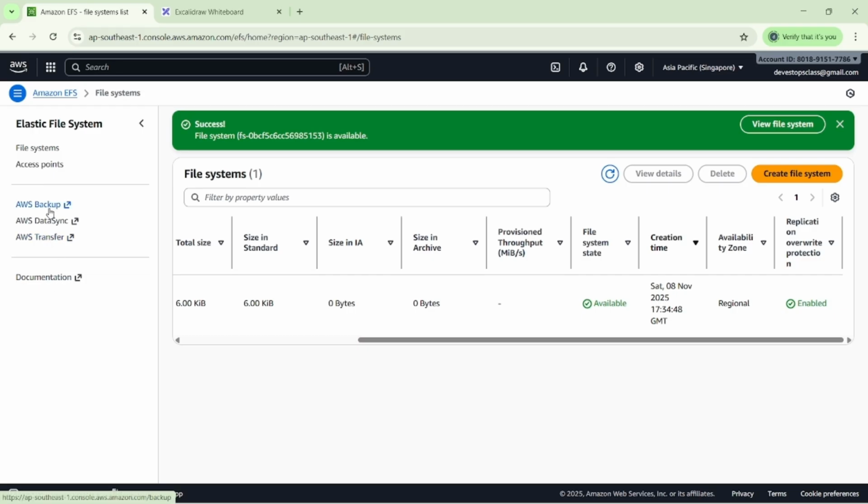If you want to back up this file, you can back it up, because it will be helpful for whatever data we created. Suppose, due to some reason, our AWS region fails, then we can take the backup of this file and use it in another region.